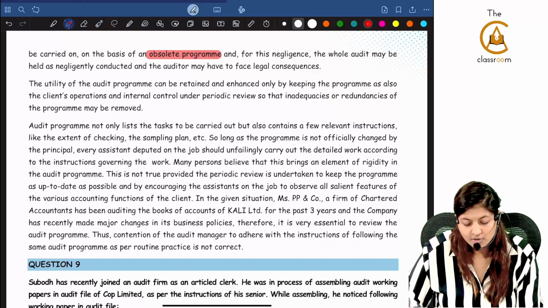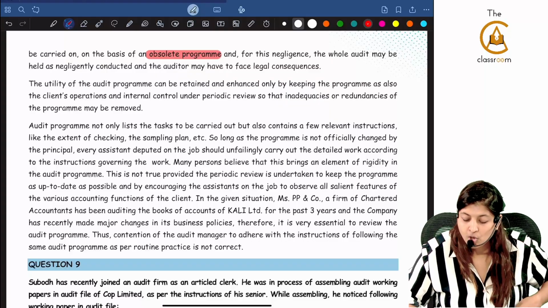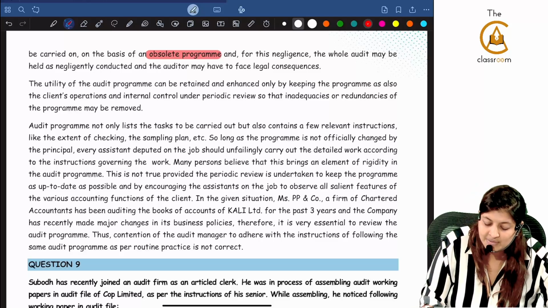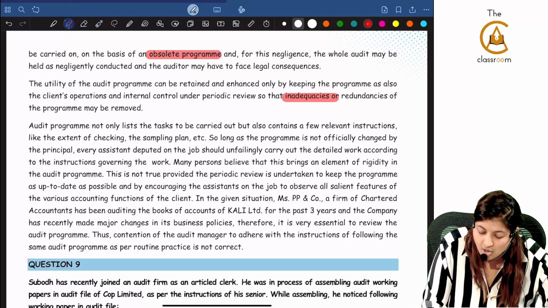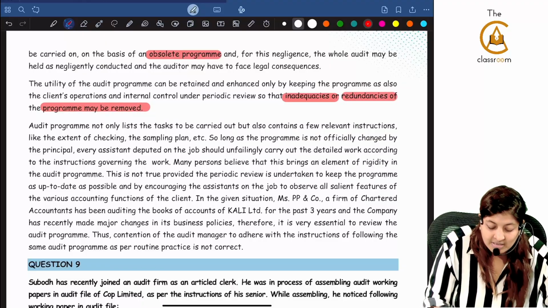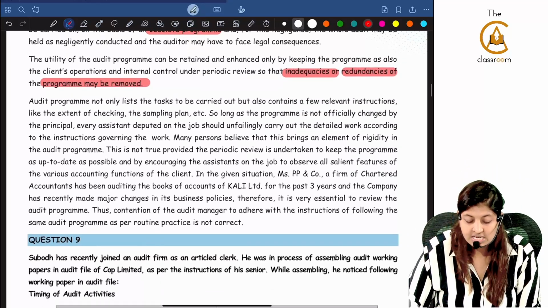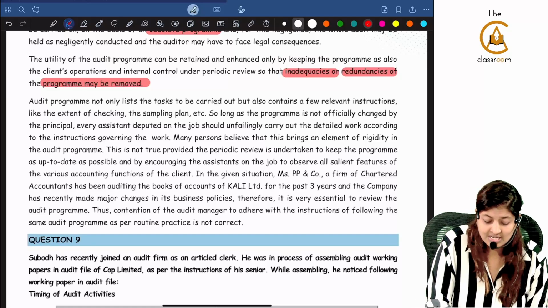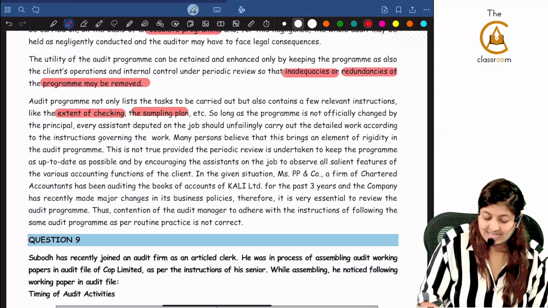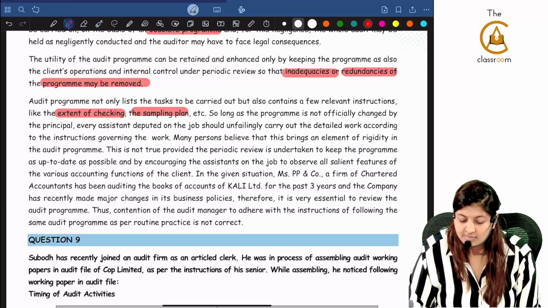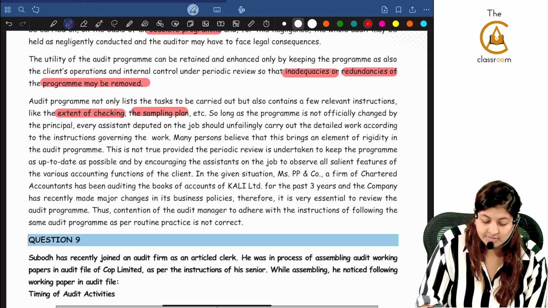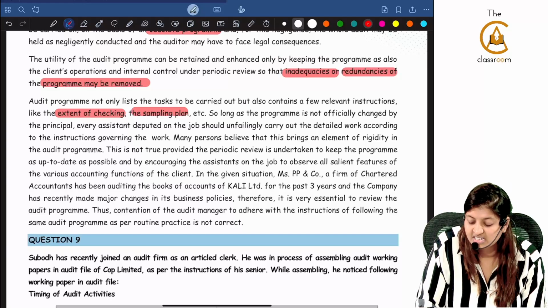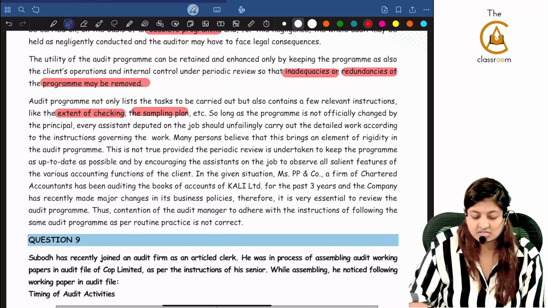The utility of the audit program can be retained and enhanced only by keeping the program, as also the client's operations and internal control, under periodic review, so that inadequacy or redundancy of the program may be removed. Audit program not only lists the tasks to be carried out, but also contains a few relevant instructions like the extent of checking, sampling plan, etc. So long as the program is not officially changed by the principal, every assistant deputed on the job should unfailingly carry out the detailed work according to the instructions governing the work.